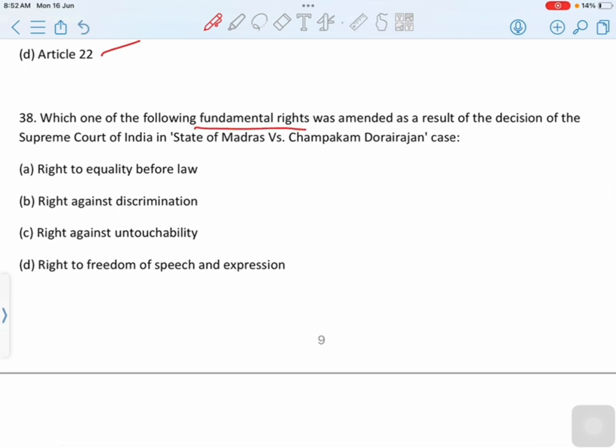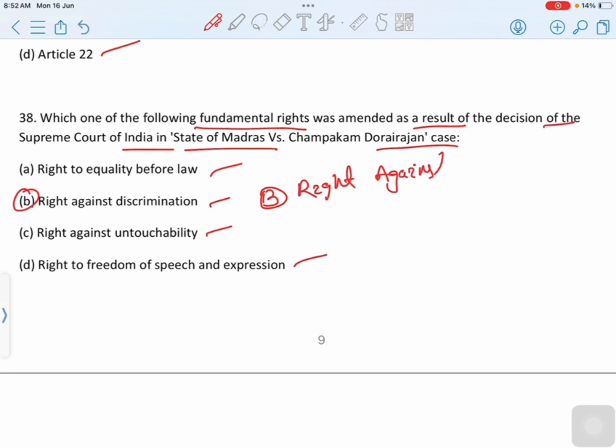Then move to next question. Which one of the following fundamental rights was amended as a result of the decision of the Supreme Court of India in the State of Madras versus Champakam Dorairajan case? First option is right to equality before law, second is right against discrimination. Third option is right against untouchability. Last option is right to freedom of speech and expression. Then correct option is option B, right against discrimination.